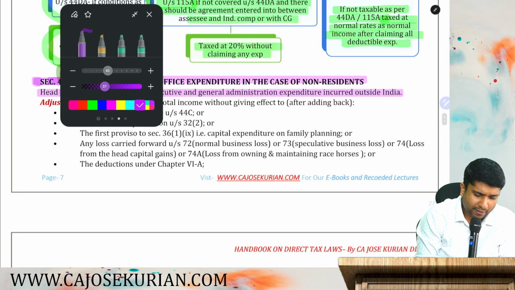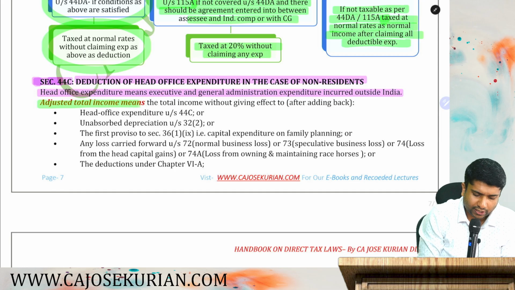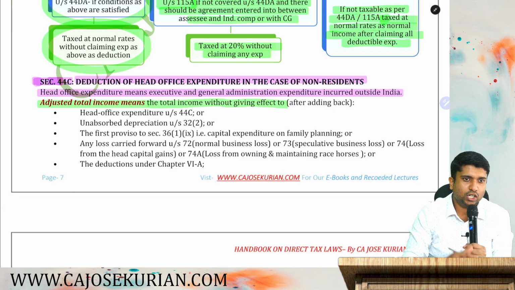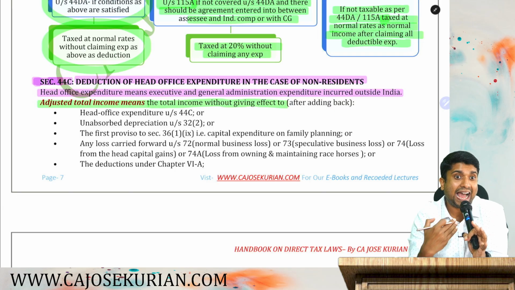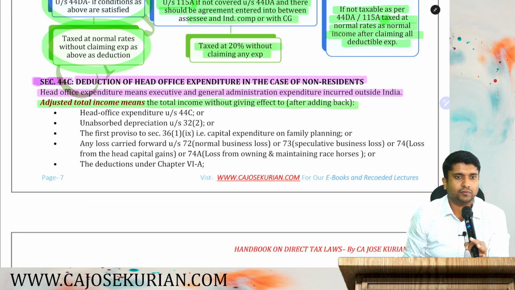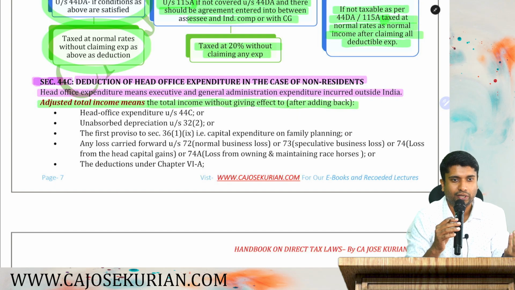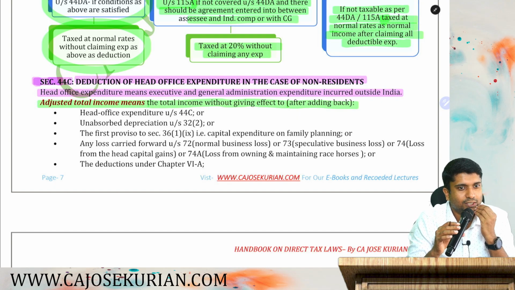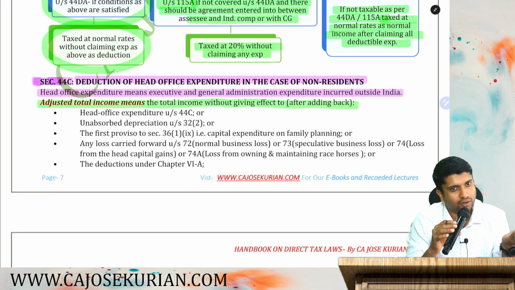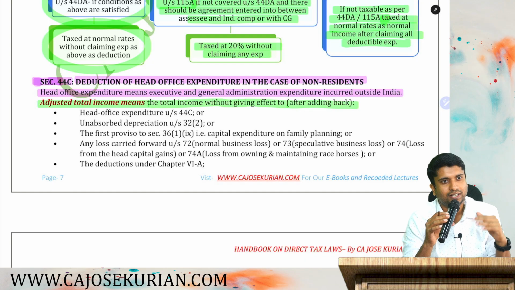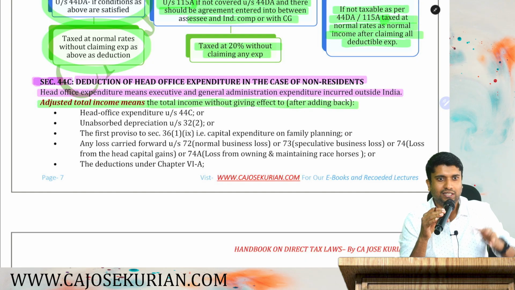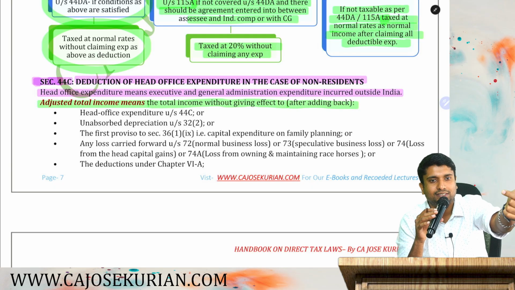Adjusted total income means you take your normal total income, then add back the following. Or rather we can say, you compute the total income without adjusting the following. Both are right. Yes or no? Either you compute the normal total income then add back the following, or you compute the total income without adjusting the following. That total income is said to be the adjusted total income.